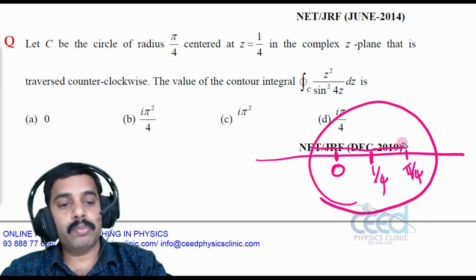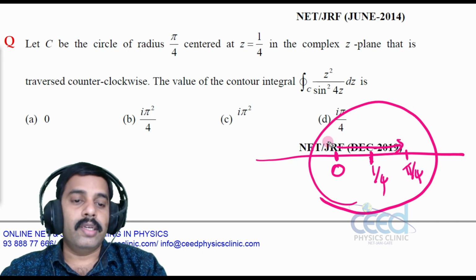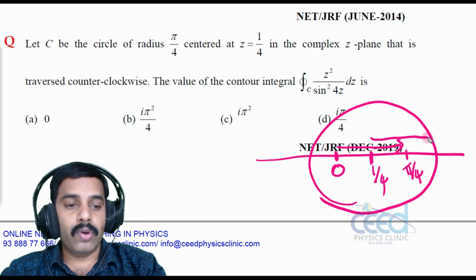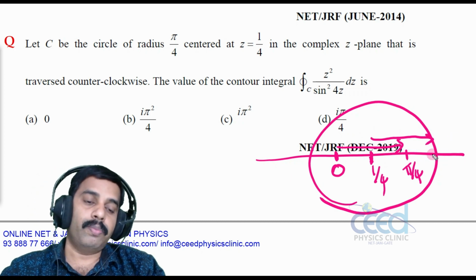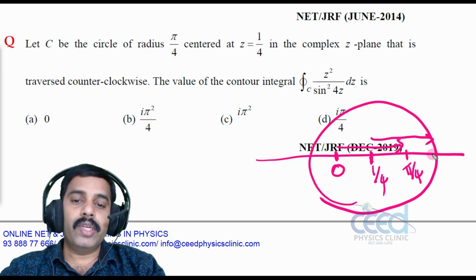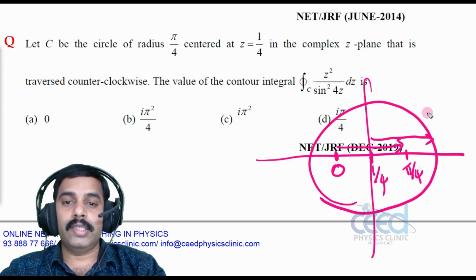From the 0 it is pi by 4, that is this point, and from this 1 by 4 the radius is also pi by 4. So from the figure it is clear that 0 and pi by 4 are inside this contour, right?